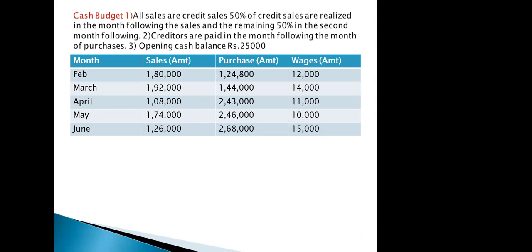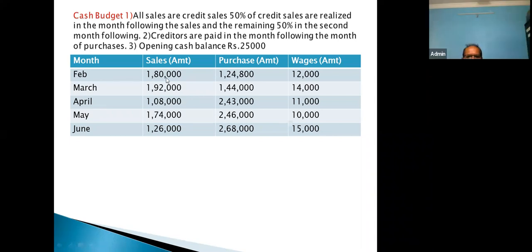Am I correct or not? Yes, sir. So 50% of 1,80,000, that is 90,000. This 90,000 will be realized in the month following. It means February's 90,000 sale will be collected in the month of March. This is the meaning. Up to this, have you understood what I am sharing with you?